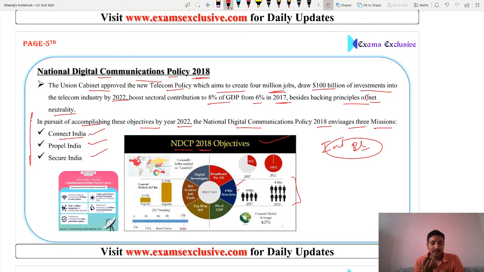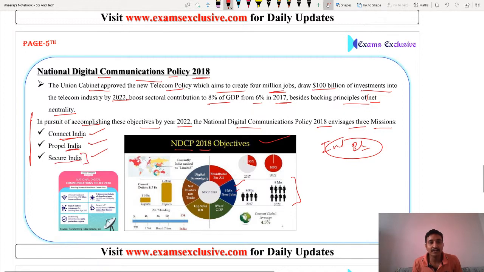To harness the power of emerging digital technology, including 5G, artificial intelligence, which we discuss in the next slide, and IoT, cloud, and big data to enable provision of future ready products and services to catalyze the fourth industrial revolution by promoting investment, innovation, and IPR. So these are the most important points of Propel India. First Connect India, then Propel India, and then Secure India.